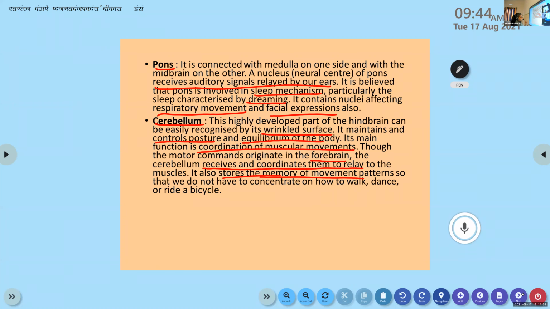The main function is maintaining posture and equilibrium of the body. It is also involved in coordination of muscular movement and receiving and coordinating the signals regarding these muscular movements. It also stores the memory of movement patterns. Okay, that's about the hindbrain.